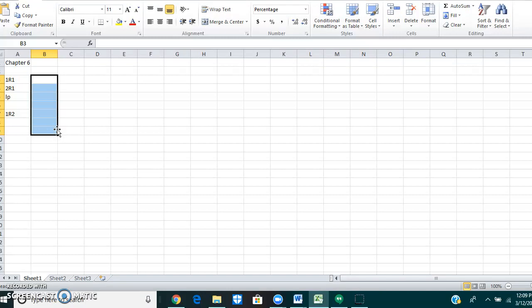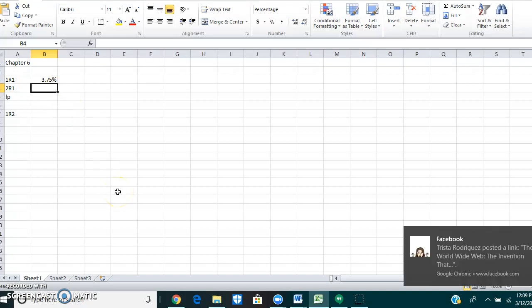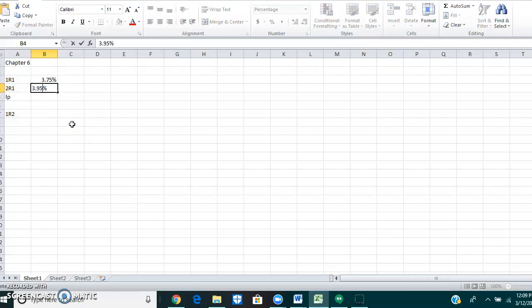1-year Treasury bills currently earn 3.75%, which is our 1R1, 3.75%. You expect that 1 year from now, 1-year Treasury bill rates will increase to 3.95%. The liquidity premium on 2-year securities is 0.08%.